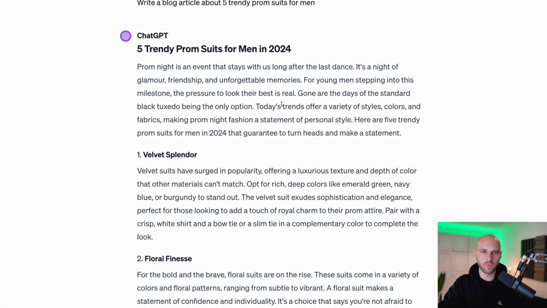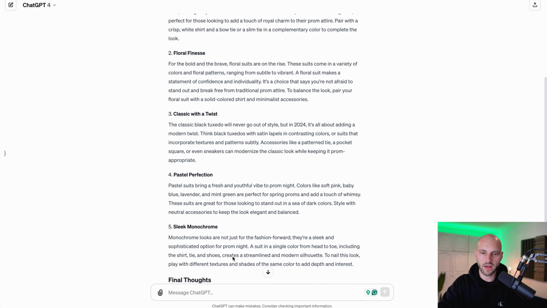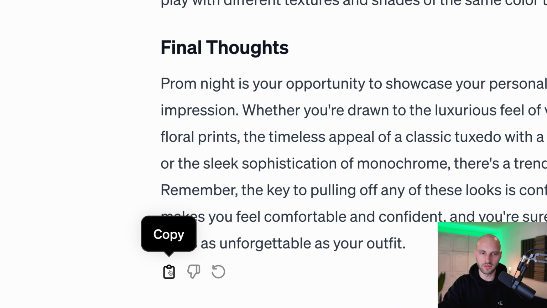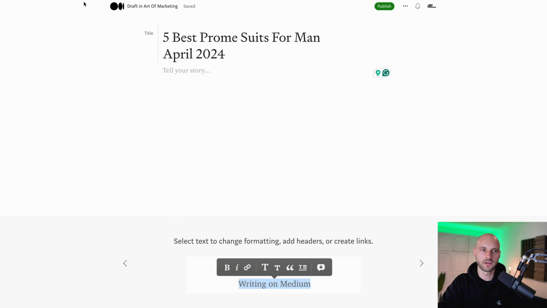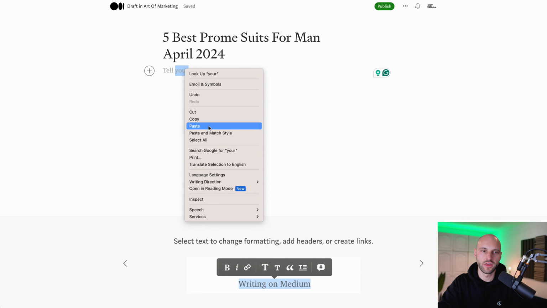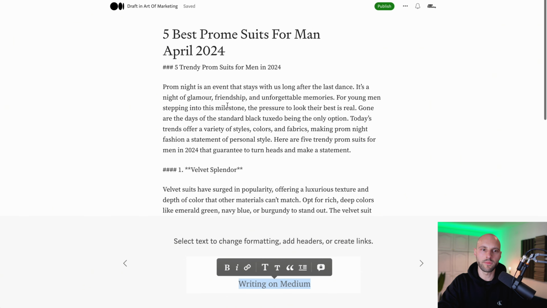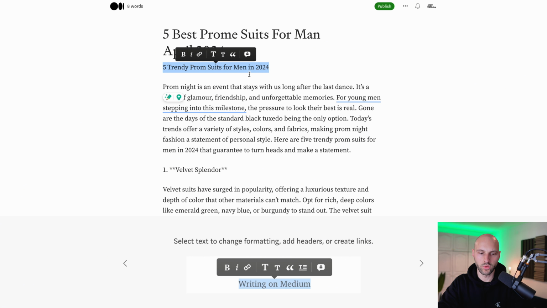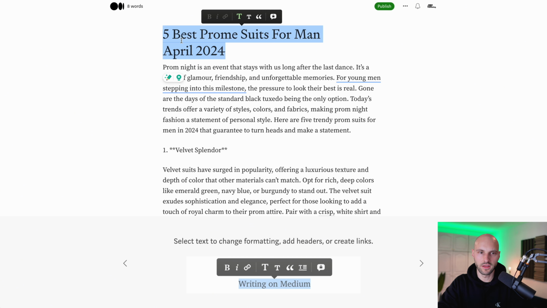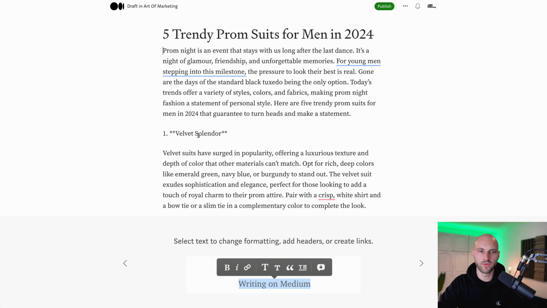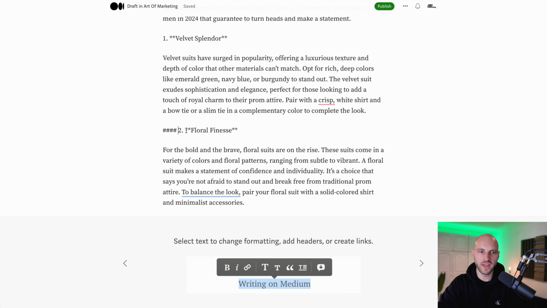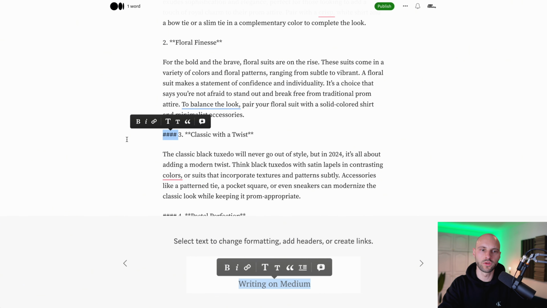Now, what we need to do, I'm not gonna do it now to just save time. I'm actually gonna scroll down, I'm gonna click this icon to copy the entire article. I'm gonna go back right here to medium.com and I'm simply gonna paste this article, boom. Now I'm gonna delete all of these unnecessary hashtags. Number 1, I can actually change the title with 5 trendy prom suits for men in 2024. I'm gonna highlight and paste it right here, boom. All right, Velvet Splendor, we have 4 Finesse, we have this one Classic with a Twist.